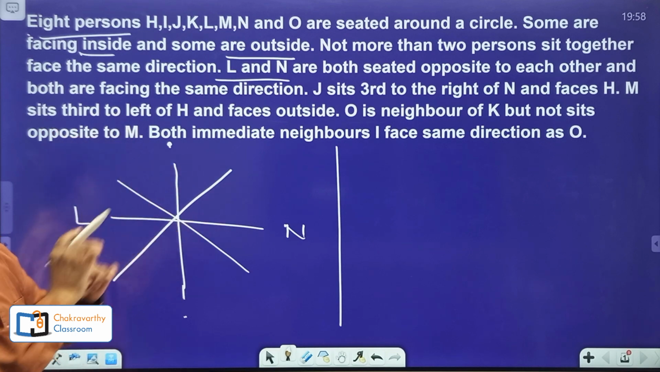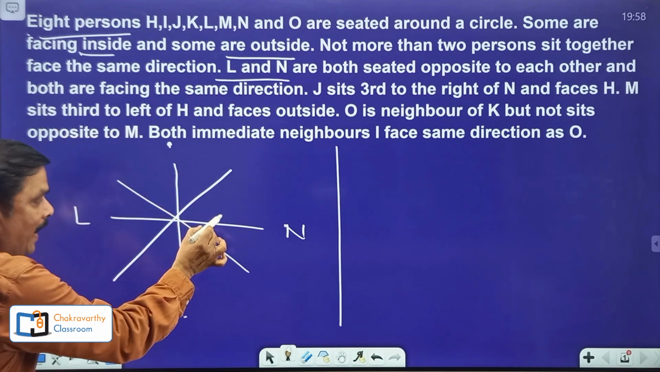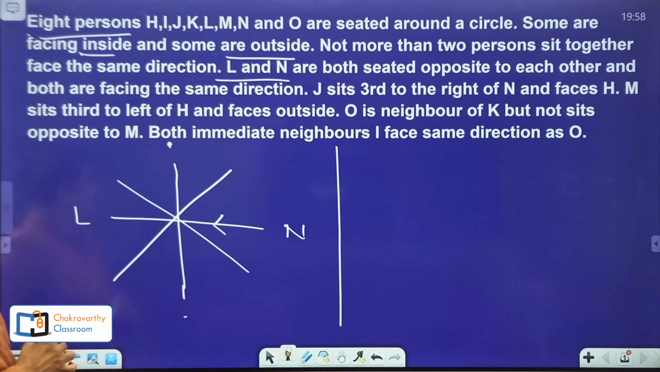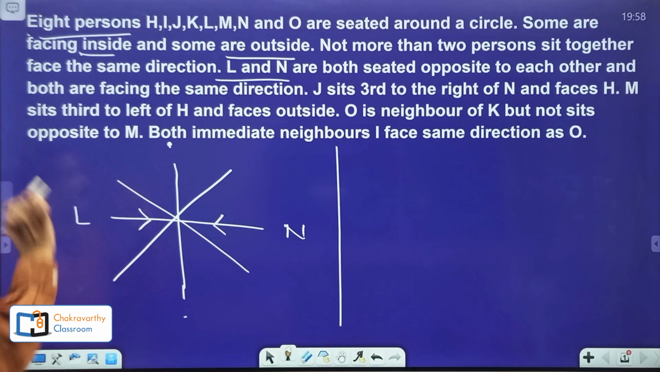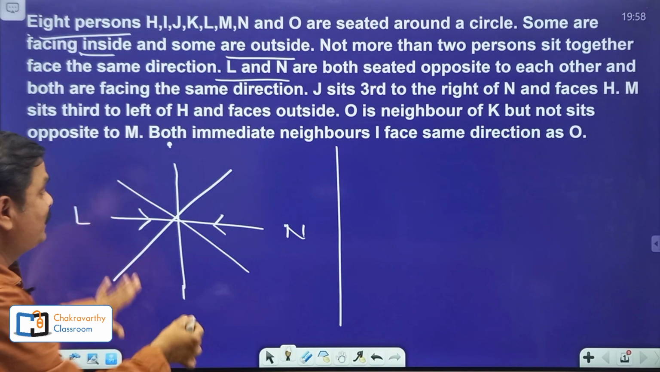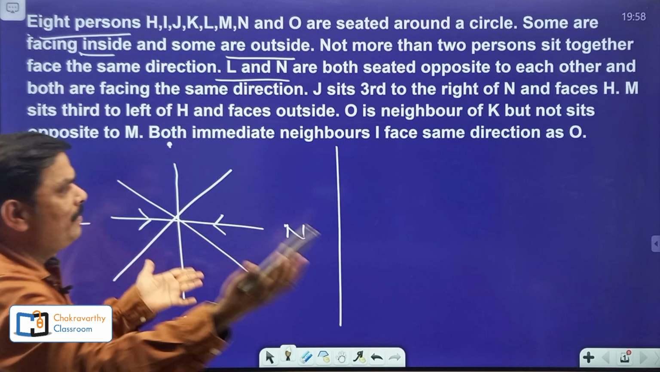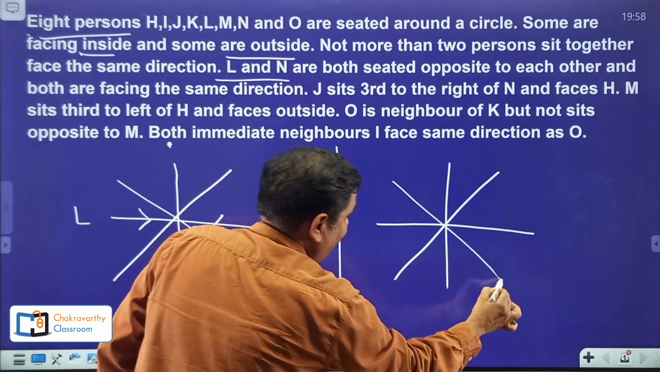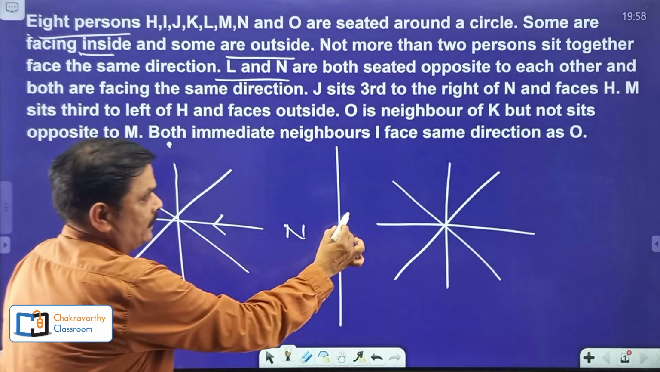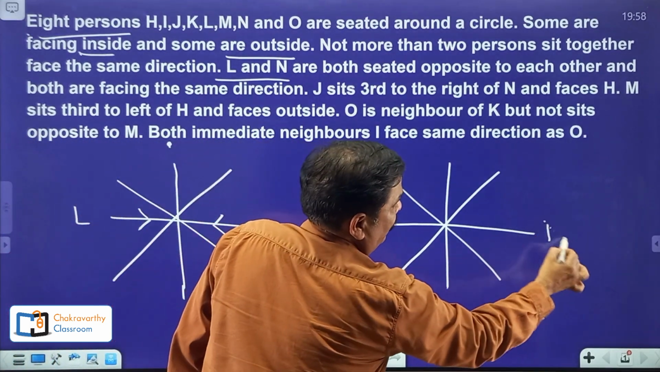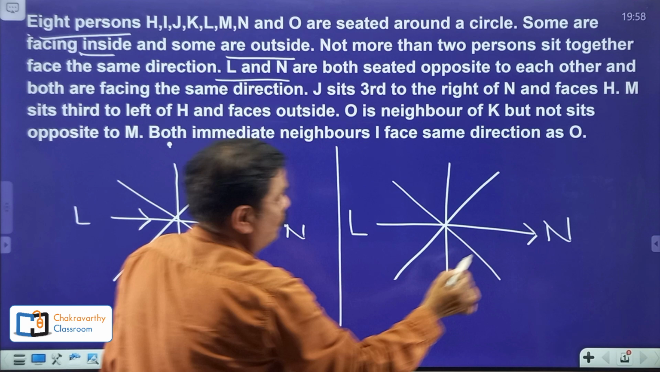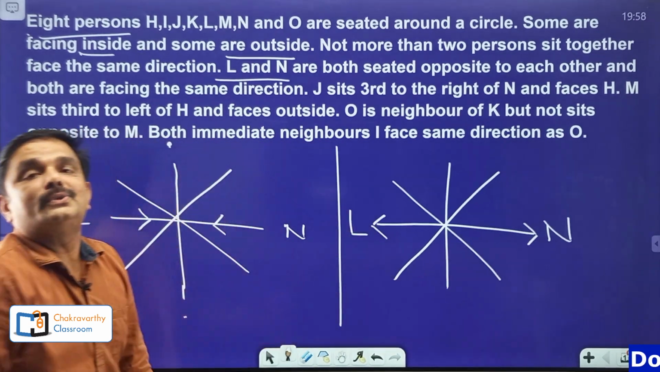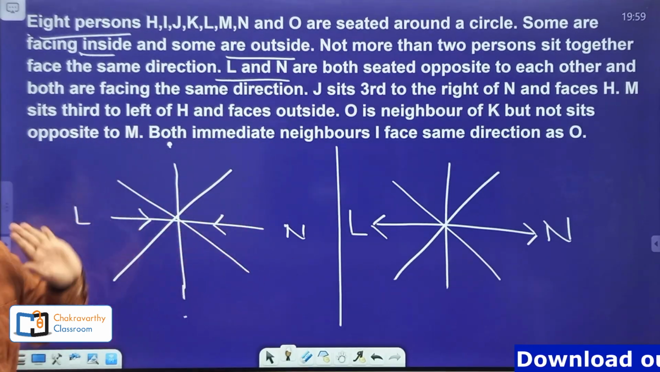Both face the same direction. Suppose if N is facing inside, L must face inside. That's the meaning. But this is not the only possibility. We may take this one also. Again here, students, I am taking the same L here and N here, in opposite places. Suppose N is outside, L should be outside. Both are facing the same direction.